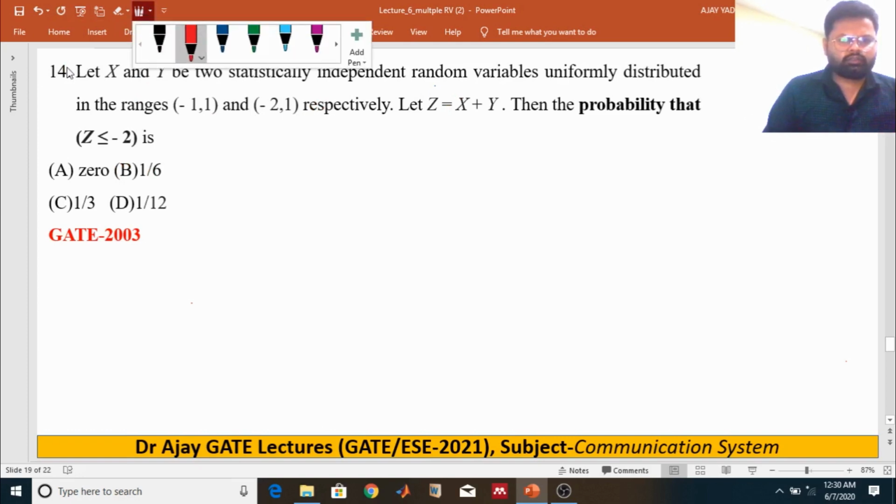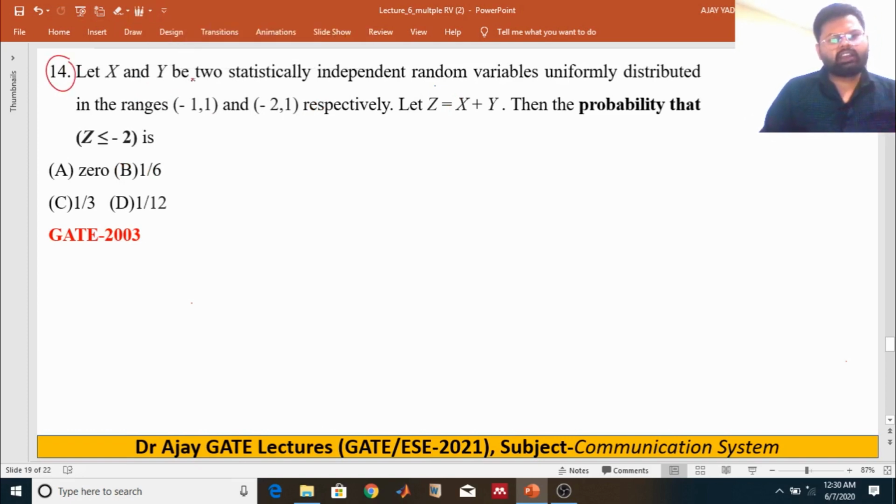14. Let x and y be two statistically independent random variables which are uniformly distributed over -1 to 1 and -2 to 1 respectively. Let z equal x plus y. Then find the probability that z is less than or equal to -2. We have to find this probability.